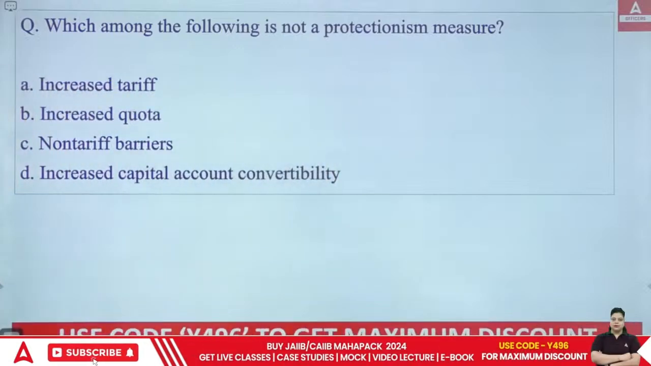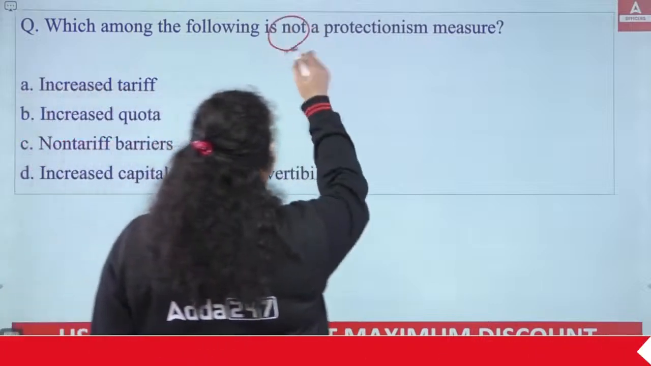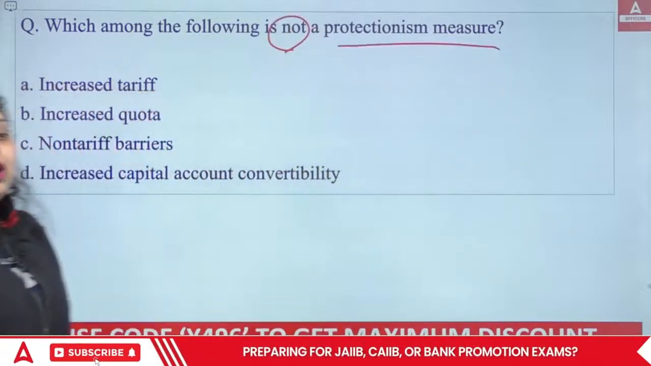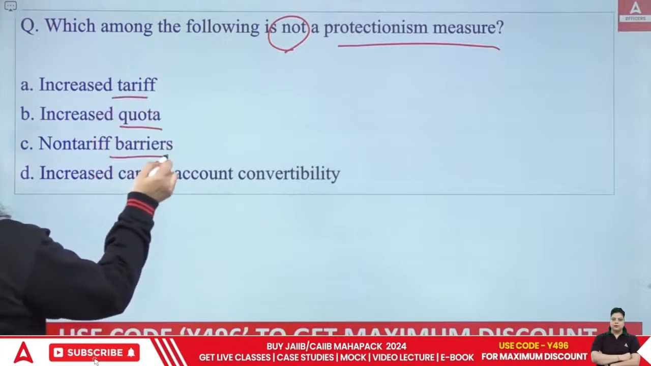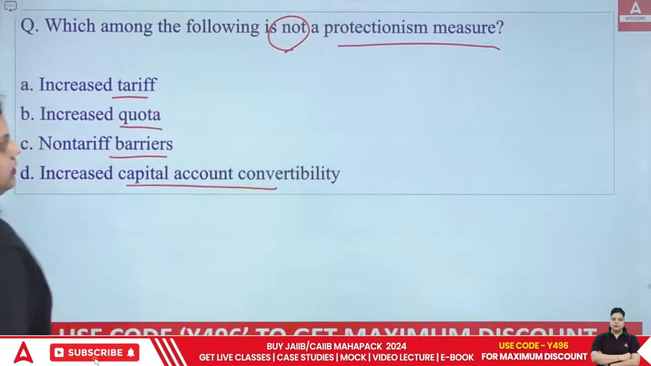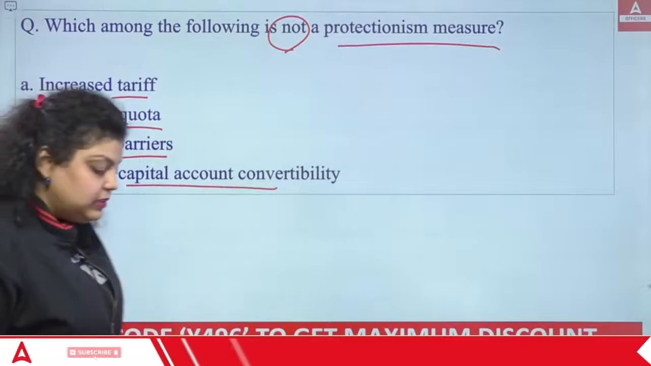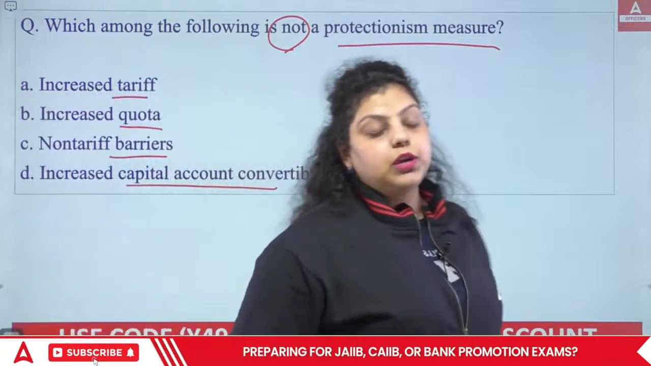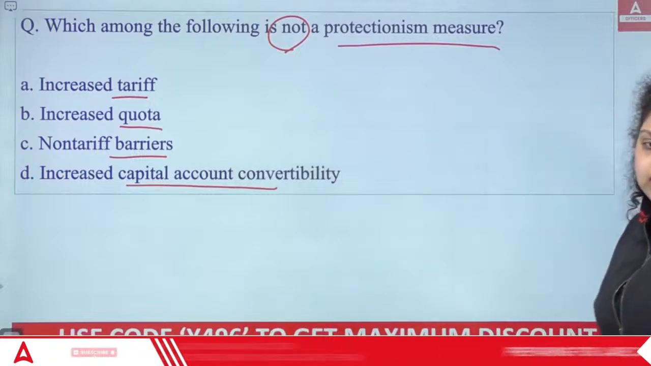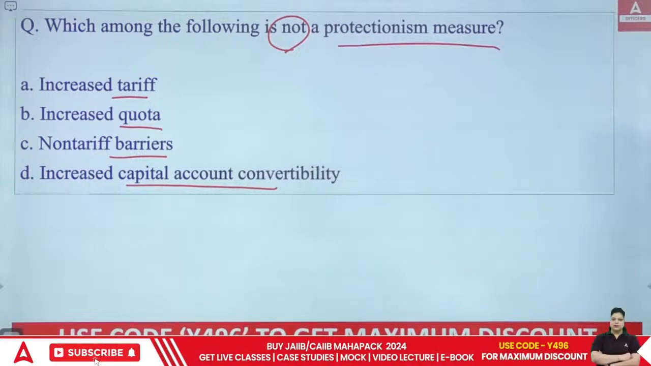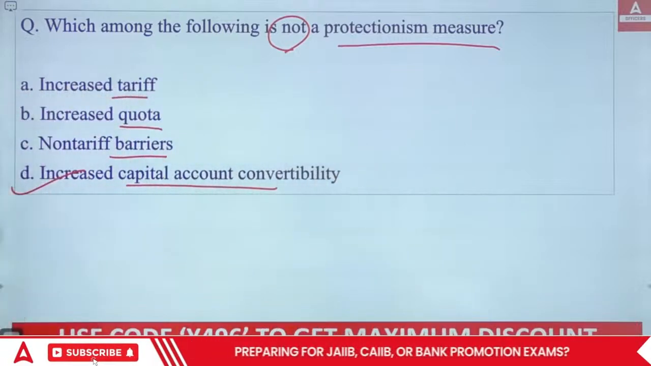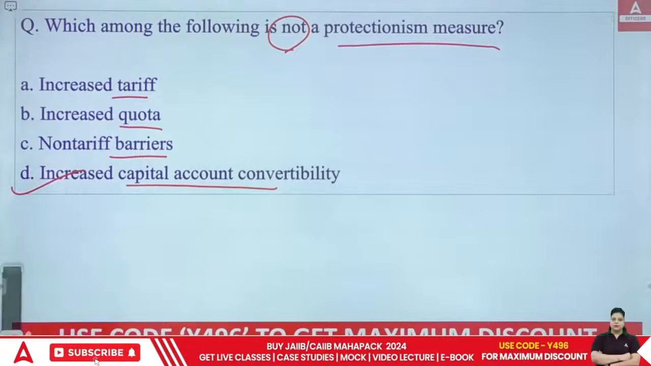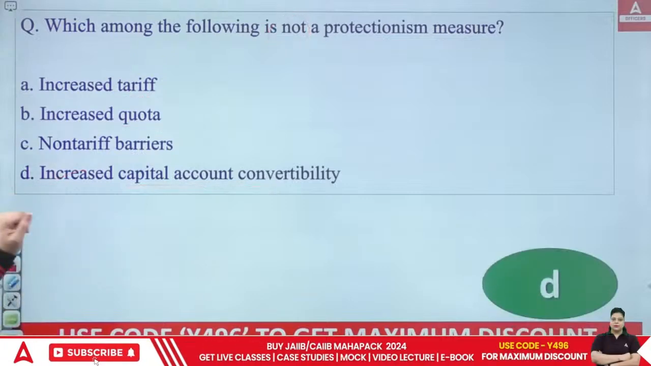So the first question is saying, which among the following is not a protectionism measure? Increased tariff, increased quota, non-tariff barriers, increased capital account convertibility. I have just told you that a question from the protectionism measure can be asked. There are three protectionism measures: tariff barriers, non-tariff barriers, and import quotas. So the right answer will be D. It's not a part of your protectionism policy or protectionism measure.